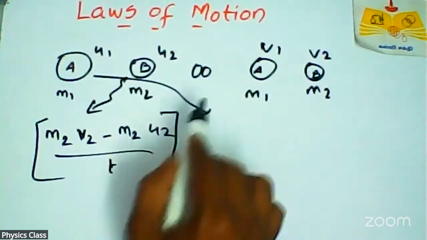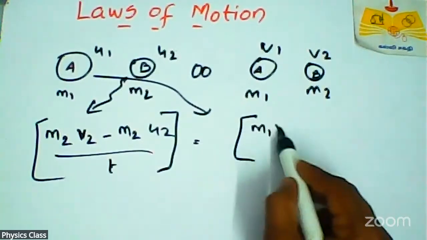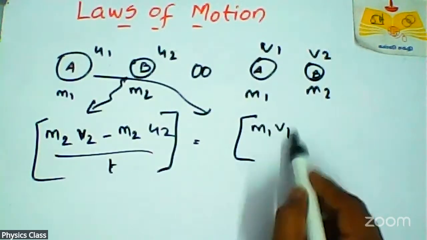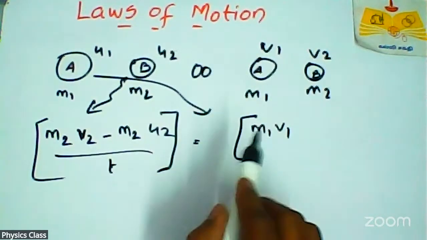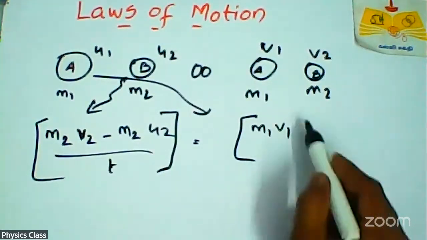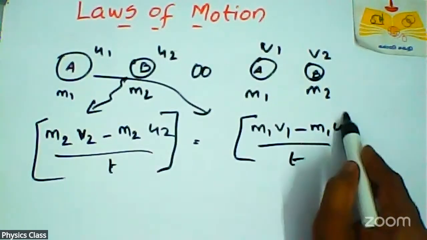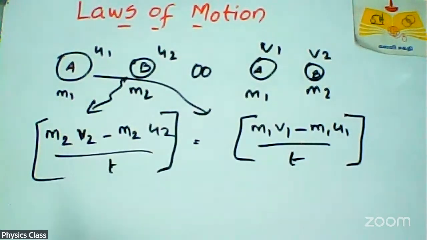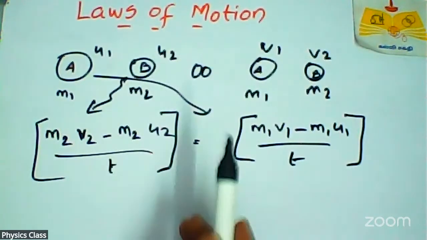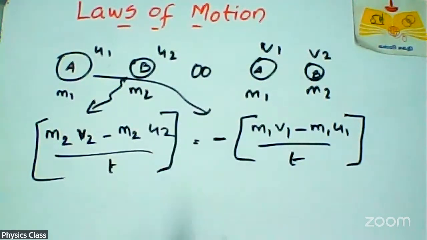For the object A, that is M1 V1. This is the final momentum, because M into V is momentum. M1 V1 means the first object's final momentum, because velocity changes, minus the initial momentum M1 U1, divided by T. By Newton's third law, these two are equal and opposite, so I can put a minus sign here. The negative sign denotes the opposite direction.